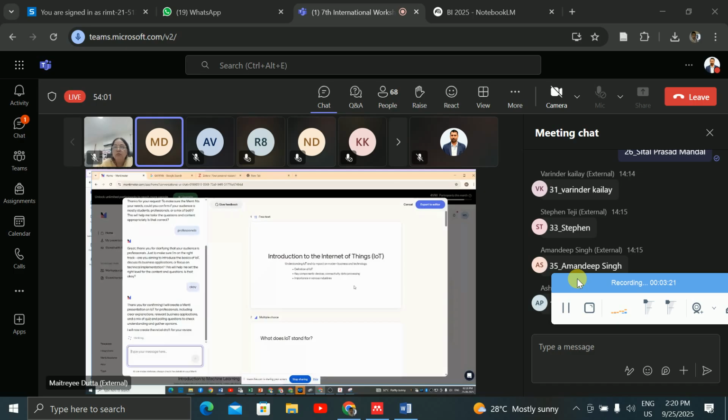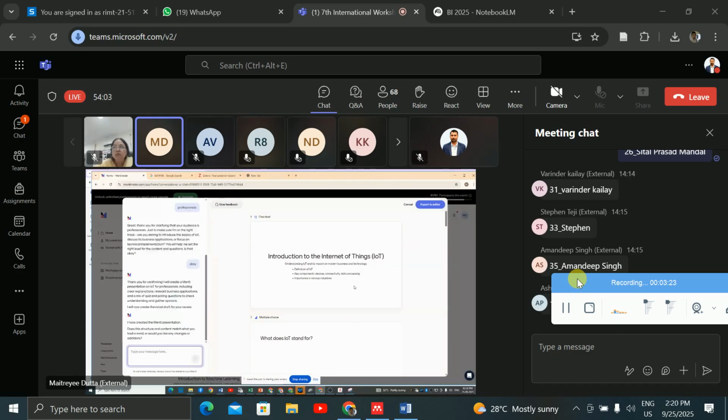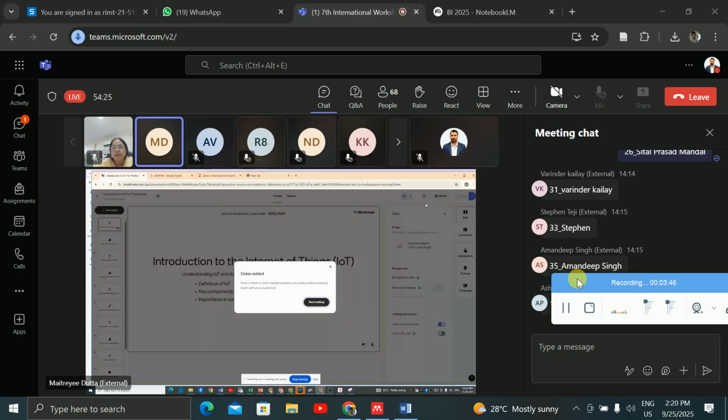That in this PPT only, it will give some questions, it will give some quizzes, right? So it has prepared some questions and some PPTs also, and now I will just do export to editor. Why am I doing export to editor? Because it will just come to the Mentimeter editor from the AI, right?